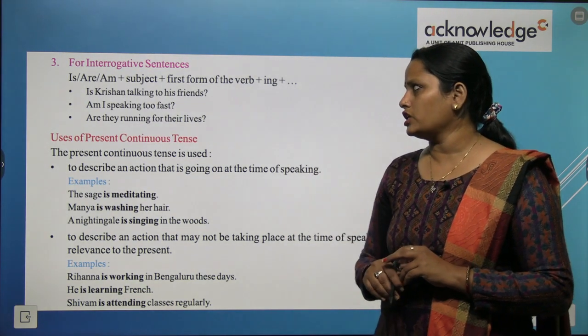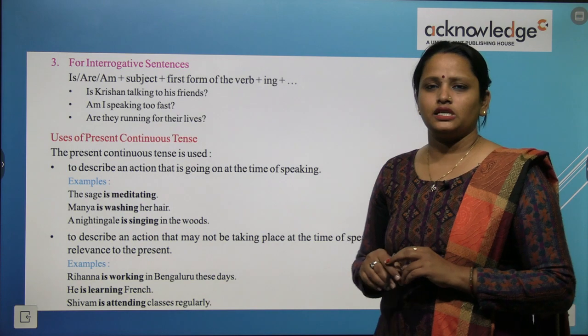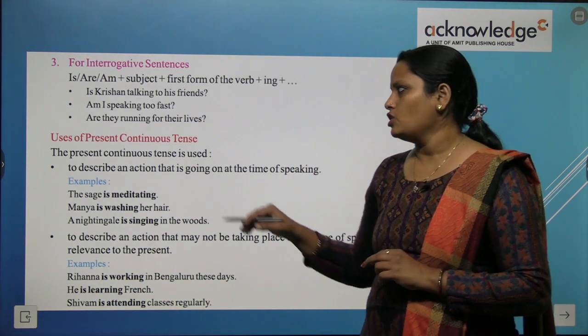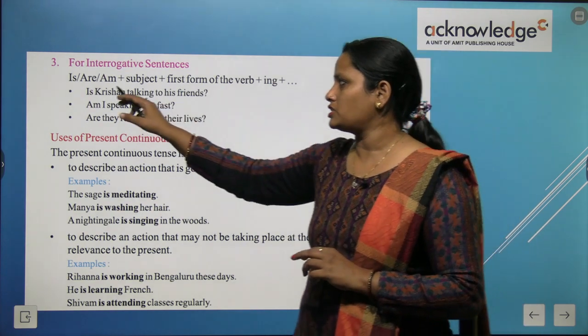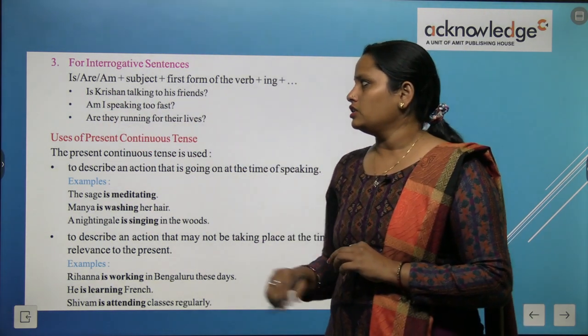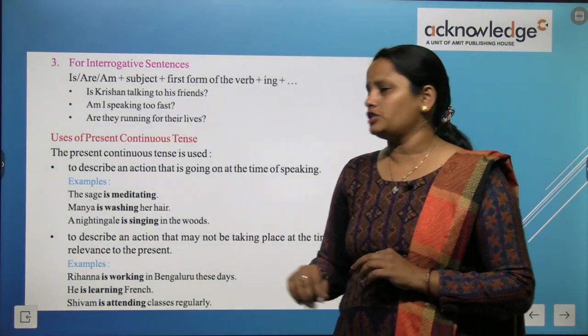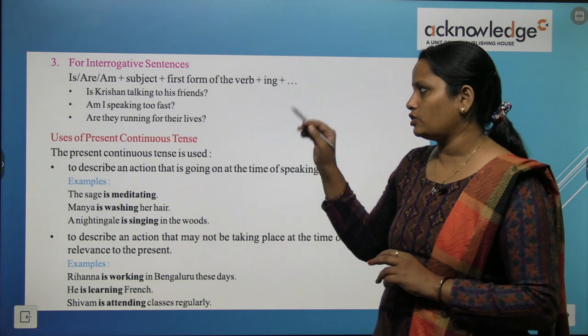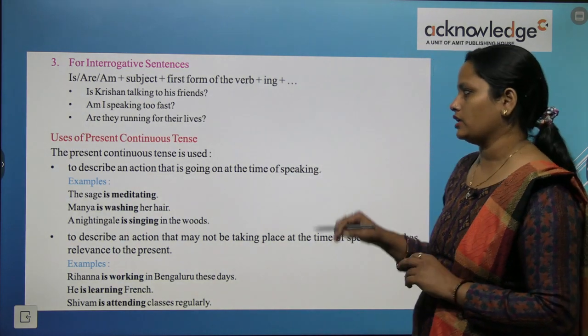Is Kishan talking to his friends? Am I speaking too fast? And are they running for their life? So यहाँ पे हम देख सकते हैं is, am, are starting में है, then उसके बाद जो हमने subject लिखा है and then the first form is talk, speak and run is used और उसमें हमने लगा दिया है ing, तो बन गया talking, speaking and running.